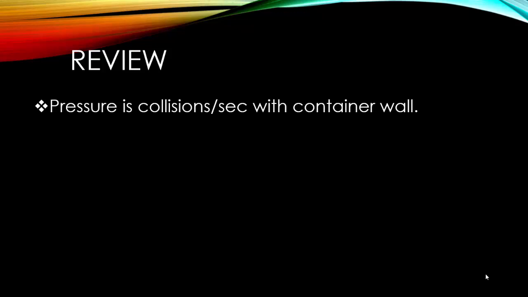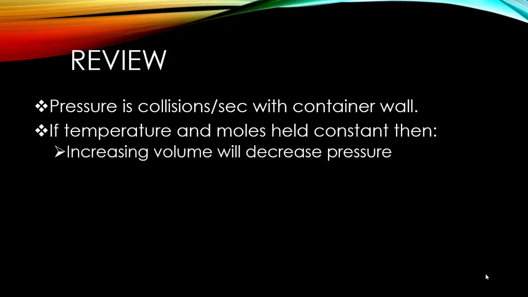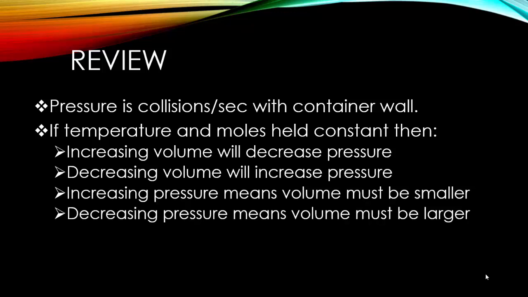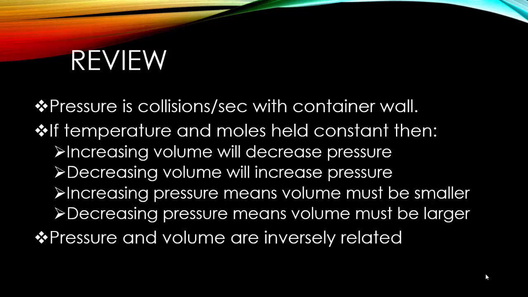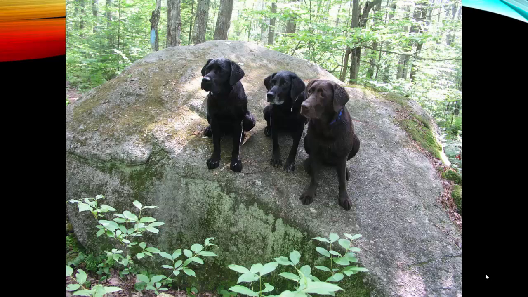So a quick review of this. Remember that pressure is collisions per second of the gas molecules with the container wall. If you hold the temperature and the number of moles constant, then increasing the volume will decrease the pressure. Decreasing the volume will increase the pressure. Increasing the pressure means the volume must be smaller. Decreasing pressure means the volume must be larger. This means that pressure and volume are inversely related. This is called Boyle's law. Mathematically, it's P1V1 equals P2V2. And this is when, as we say, n moles and T Kelvin temperature are held constant. We'll move on into the next video to look at another way to alter pressure.